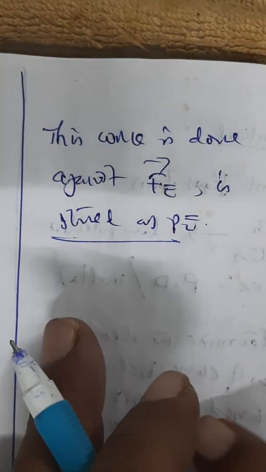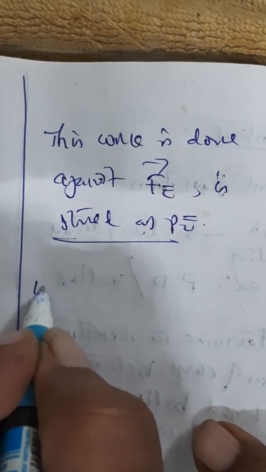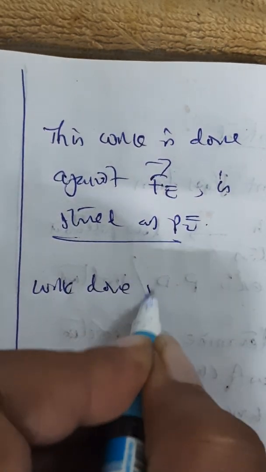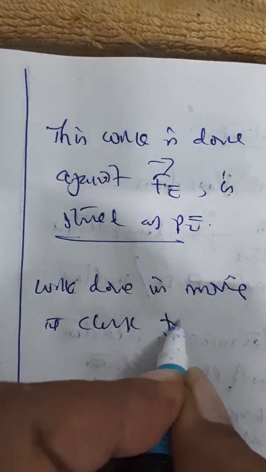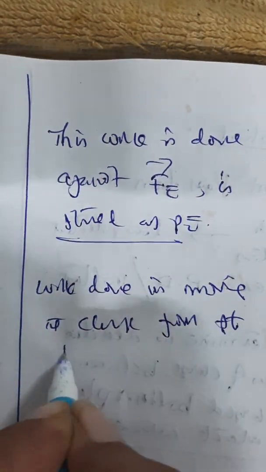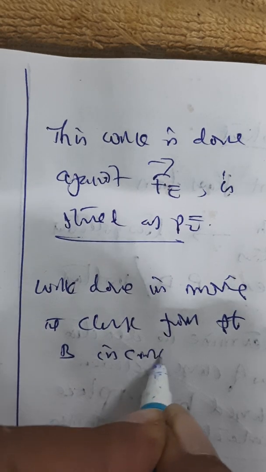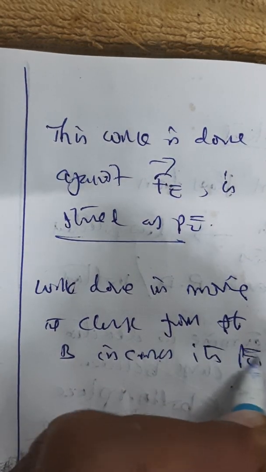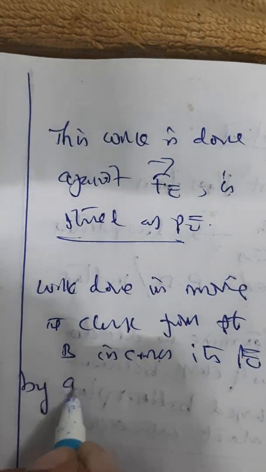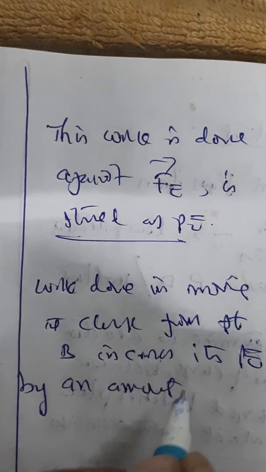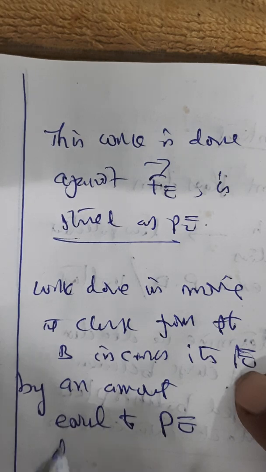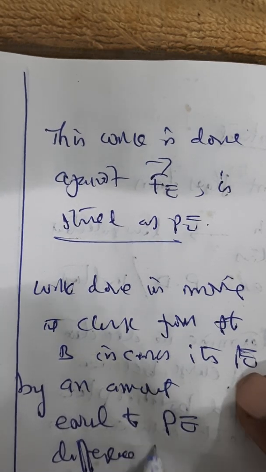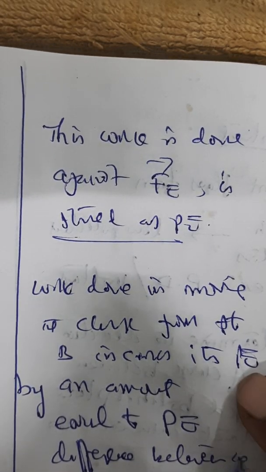Therefore, work done in moving the charge from A to B increases its potential energy by an amount equal to the potential energy difference between the two points.